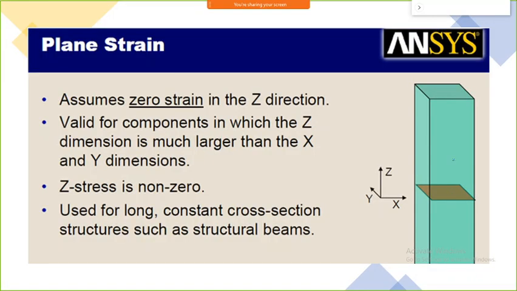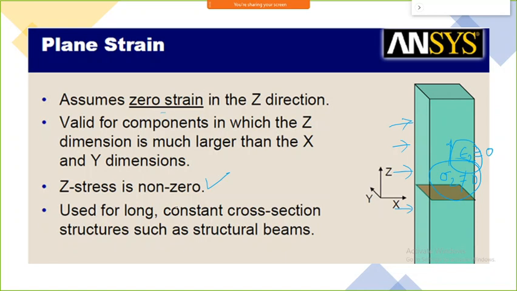This is my z direction. Because you are going to apply the force in the x and y directions, and you are not going to apply any force in this direction, obviously the strain in this particular direction becomes 0. That is, 0 strain in the z direction. And stress will not be 0 here. Sigma z will not be 0 in this case, and that is most important. It should be taken into account.